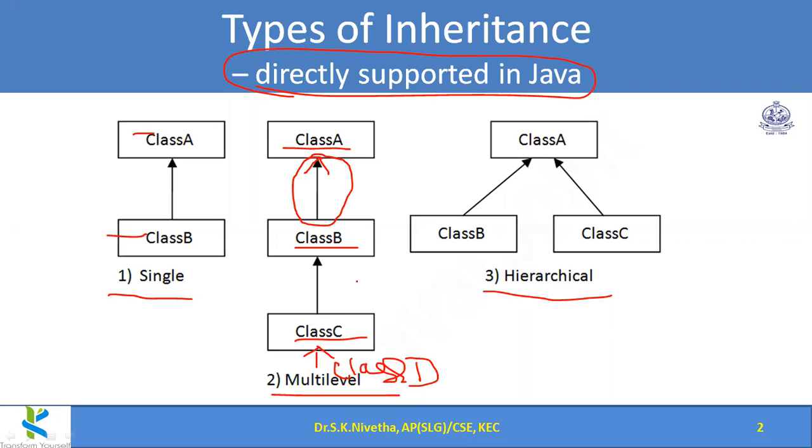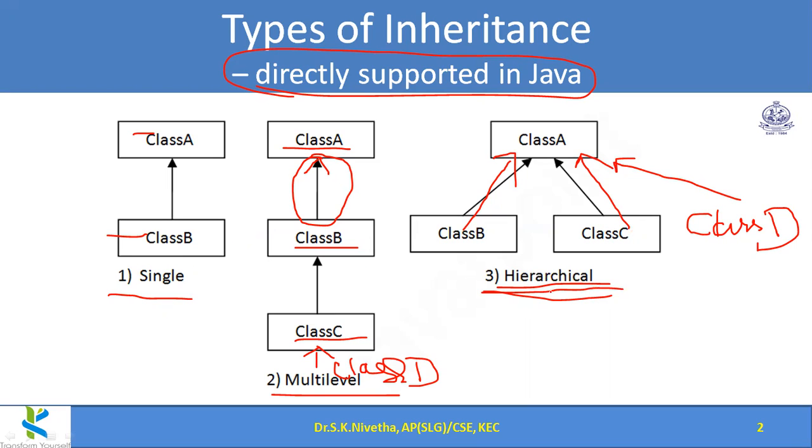And for B also, A is the super class, and for C also, A is the super class, and any number of classes. For another class D, for D also, A is the super class. This type of linking is called hierarchical inheritance. So these 3 types are directly supported in Java.